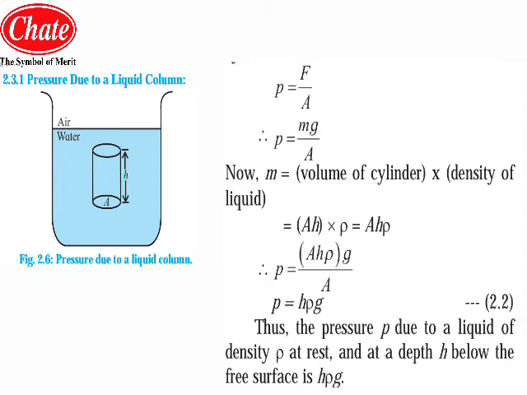Now we will see the next calculation or the next part of the derivation. Now as we know, mass may also be written as the volume of the cylinder into the density of the liquid.